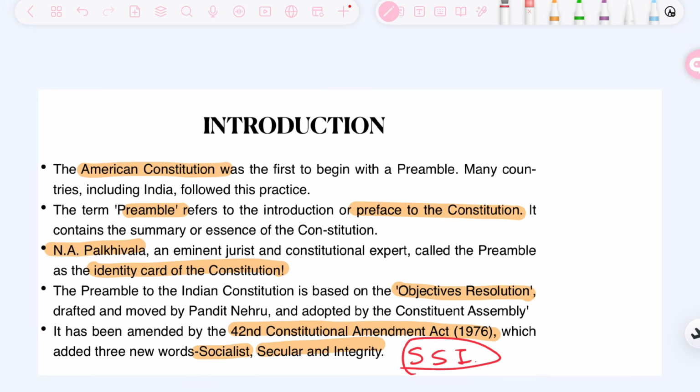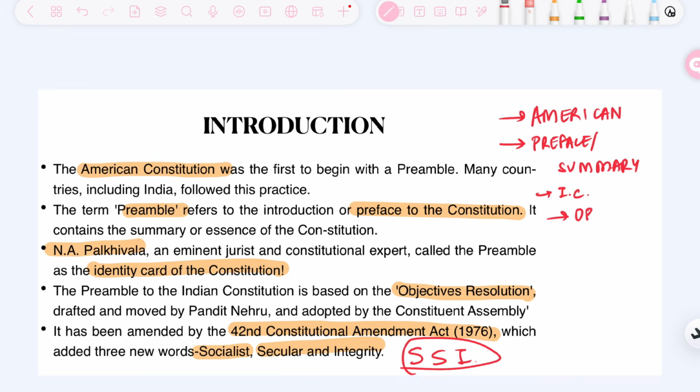Alright, so in the introduction we have looked at certain aspects, and the things that are important to remember are: India got the inspiration to create a preamble from the American Constitution. Second, it is like a preface or a summary of the constitution. Then it is also called the identity card of the constitution by an eminent jurist, N.A. Palkhivala.